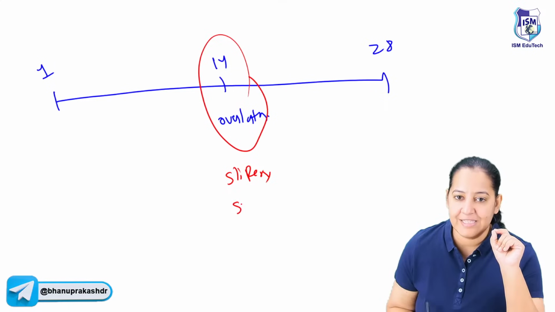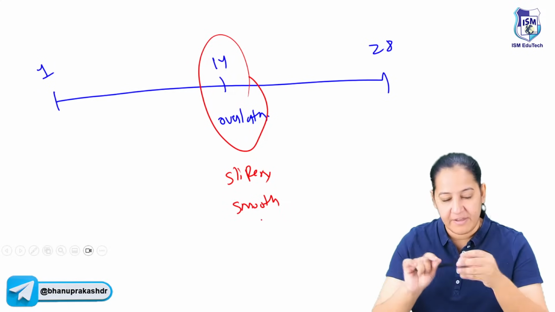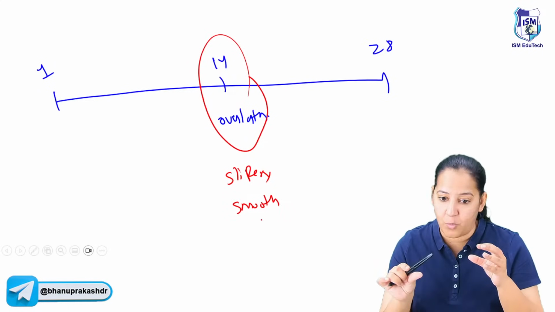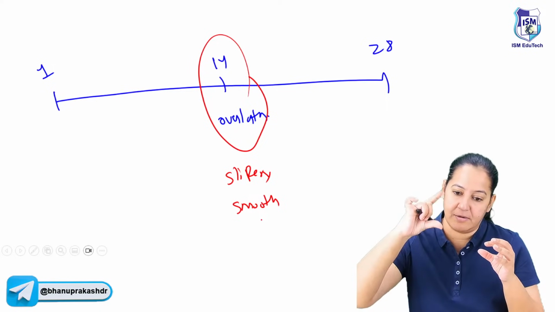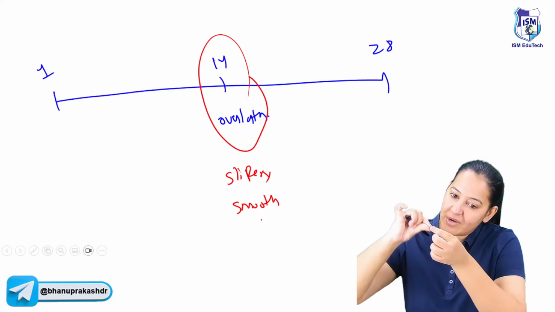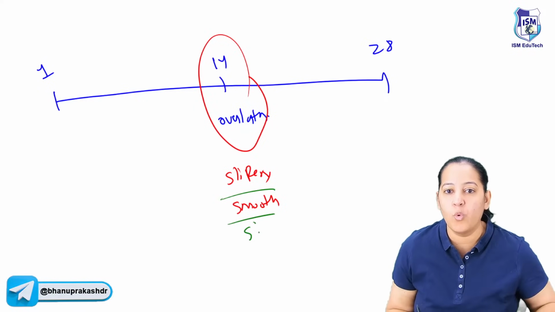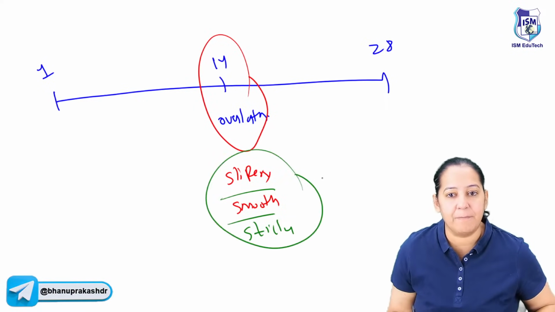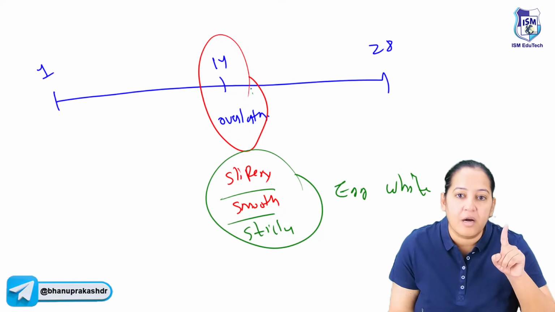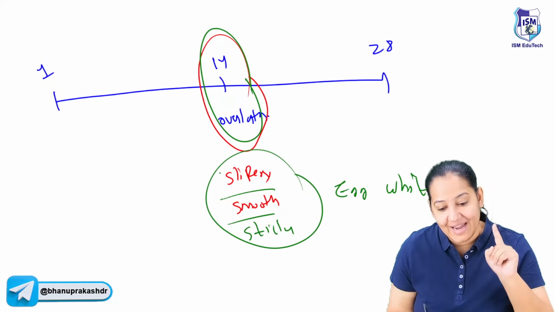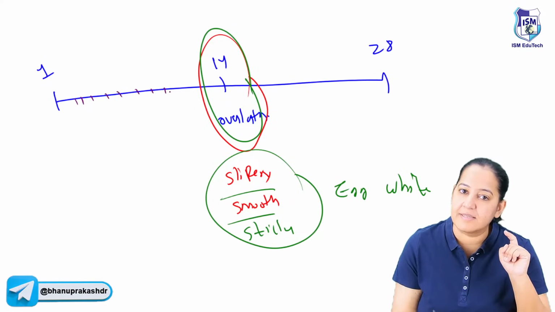It becomes very smooth. Have you seen the egg white? When you see the hatch of an egg, there is a yellow portion, there is a white portion. Have you seen the white portion, the transparent one? Have you tried doing this to the egg white? You can see a string is formed. It's very sticky, slippery, smooth, sticky. The best example, the consistency is like an egg white. It occurs on ovulation. But the lady can come to know only if she is seeing the consistency daily.